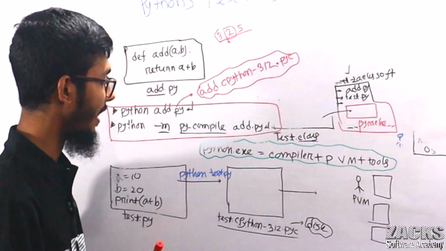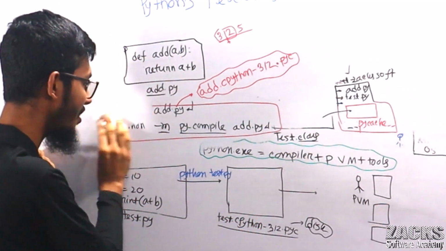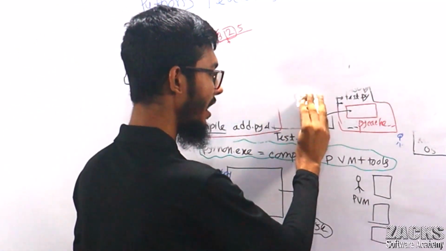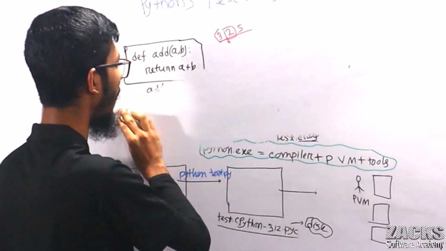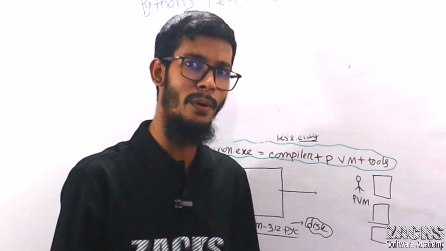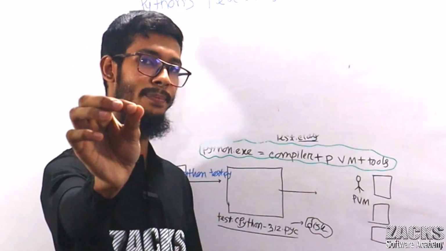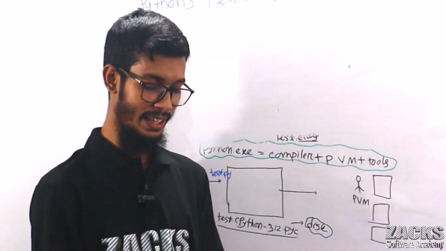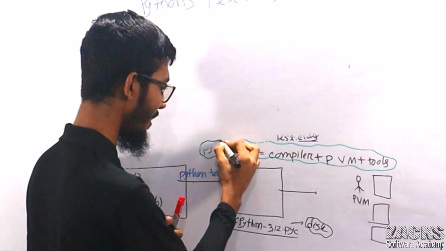And one thing you can ask at this moment, or maybe you heard multiple times, is that Python is an interpreted programming language. We learned this from the book, from our varsity, from our class. But is Python really an interpreted programming language? Strictly speaking, Python is not an interpreted programming language. Python is both compiled and interpreted. But why are we calling Python an interpreted programming language?